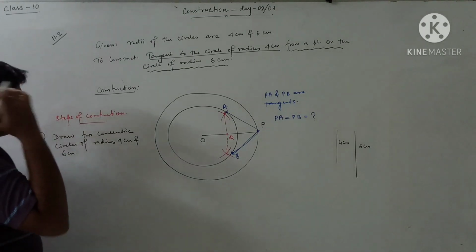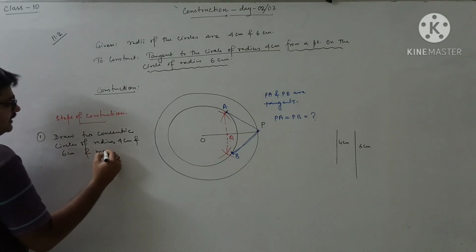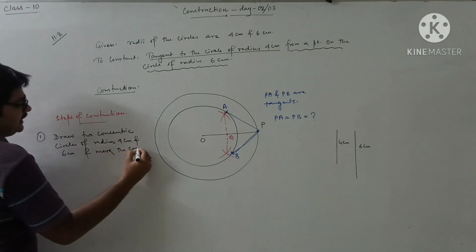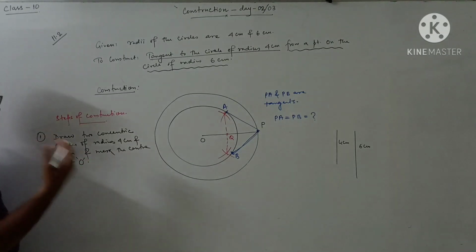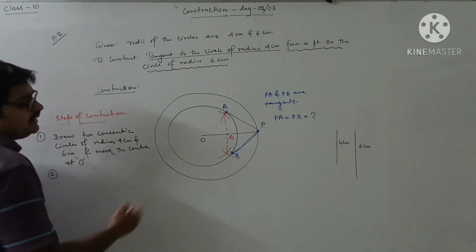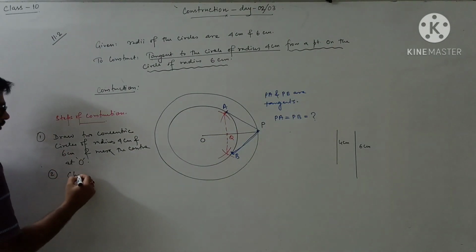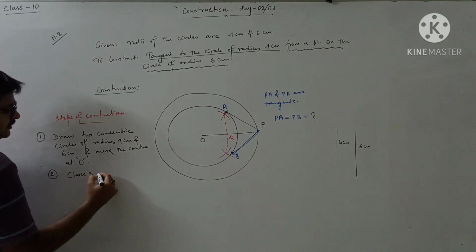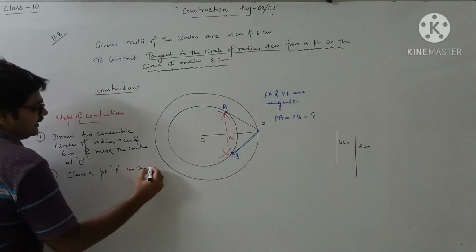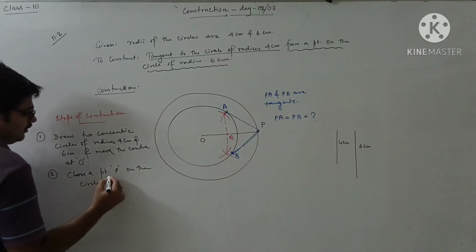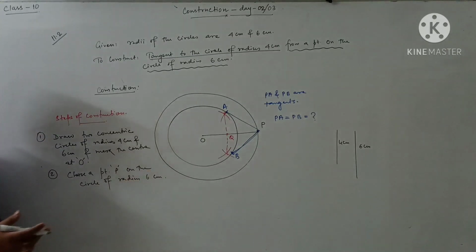Then mark the center as O. Whatever you have done, you will write the same thing according to your own words. Now choose a point P on the circle of radius 6 cm. On the circle means, you know, on the boundary of the circle.